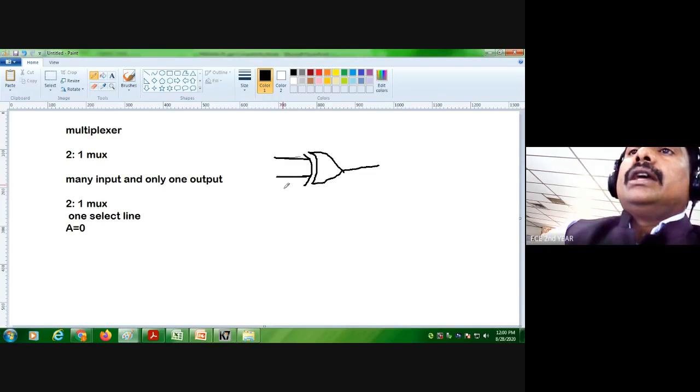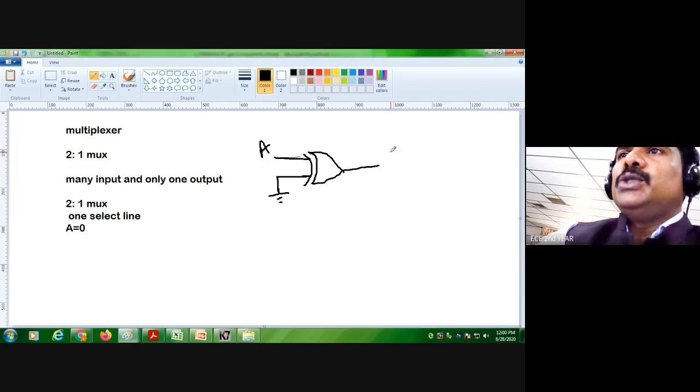If I ground one of the inputs, and here I give A, I frequently ask what will be Y. If one input is grounded, it will be 0, and from the XOR gate truth table, the output depends on whether there is a difference between the inputs. So there are only two choices: A may be 0 or A may be 1.